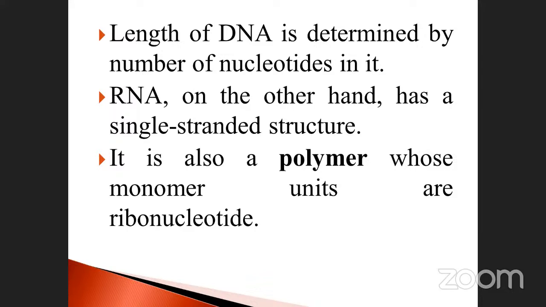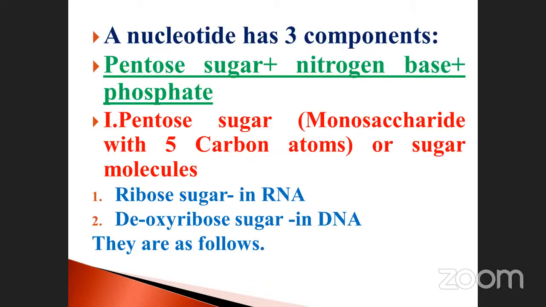So it is also a polymer whose monomer units are ribonucleotides. RNA is made of ribonucleotides and DNA is made of deoxyribonucleotides. See that one. A nucleotide has 3 components. Note it down, my dear, this is very, very important. Ajay already told you, once again I repeat for you. Don't forget, my dear. The nucleotide, T means 3 components.